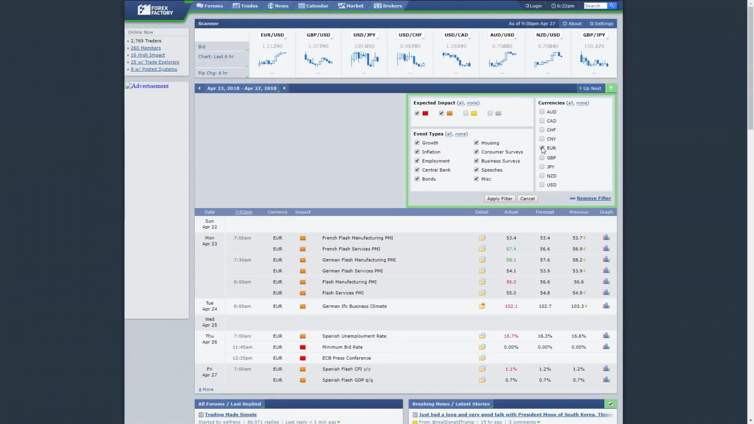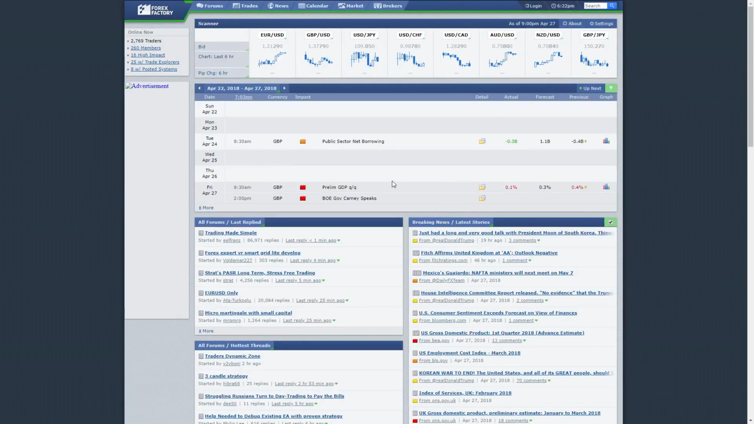And then we'll also quickly have a look at GBP, which as you can see, there wasn't much for. We had the public sector net borrowing, which isn't that important, but did come out better than expected. But the main one was our GBP prelim GDP quarter on quarter, which came out worse than expected, so not great for the British pound there.